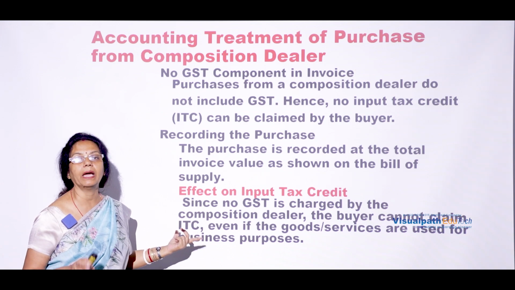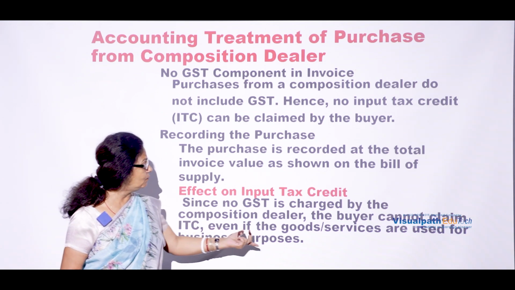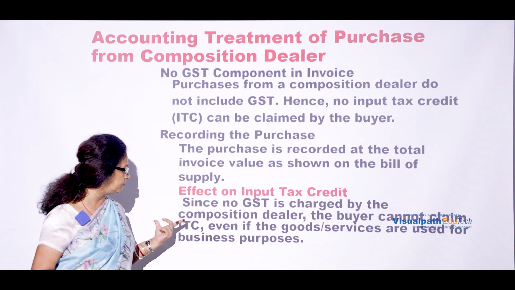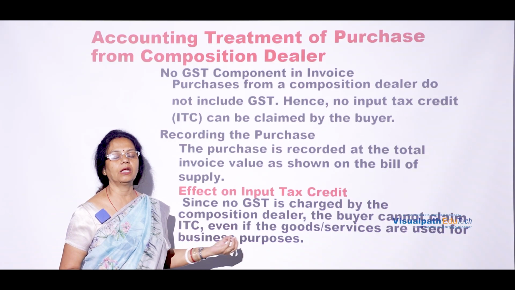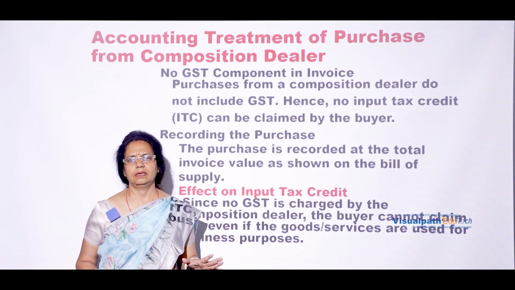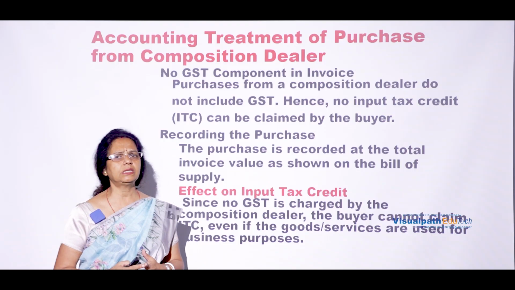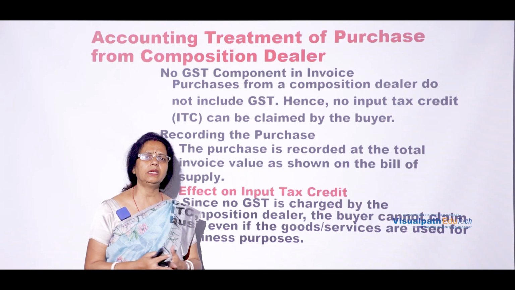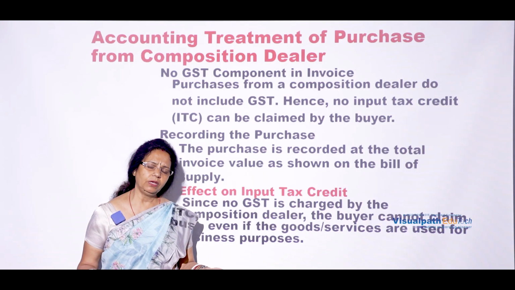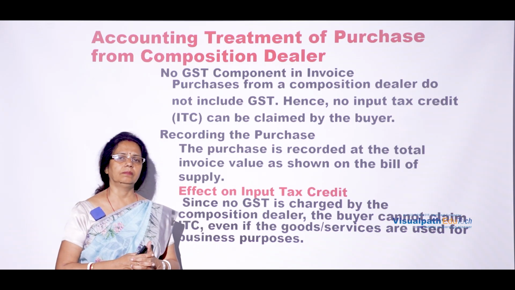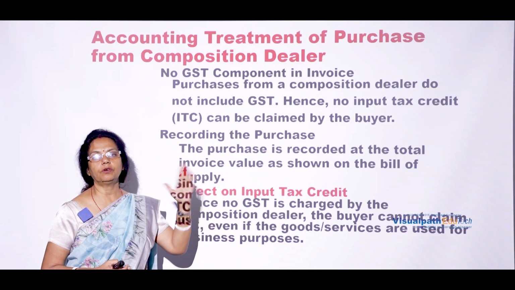Even if the goods and services are used for business purposes, they cannot claim any ITC, because there is no GST recorded. So definitely the buyer cannot claim. This is all about the treatment of accounting.